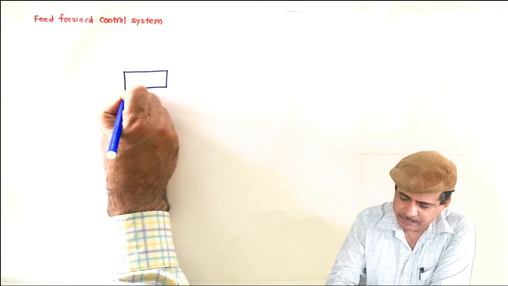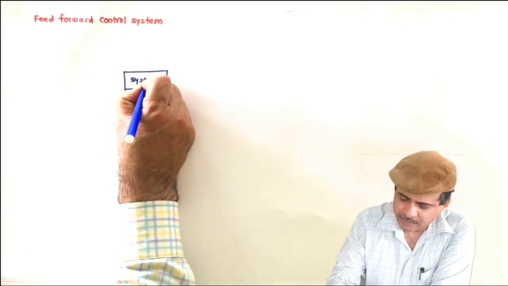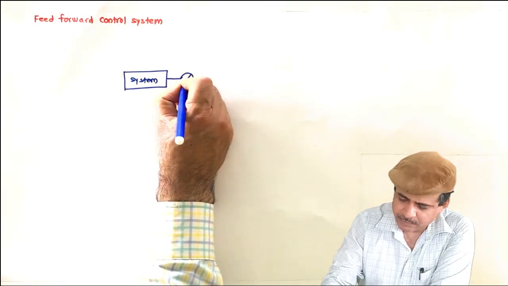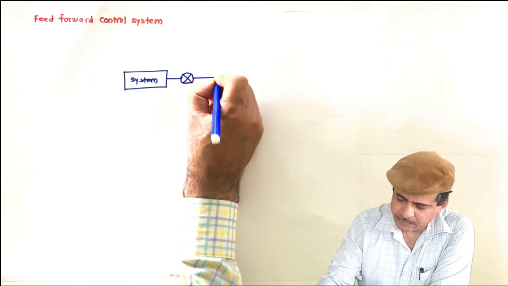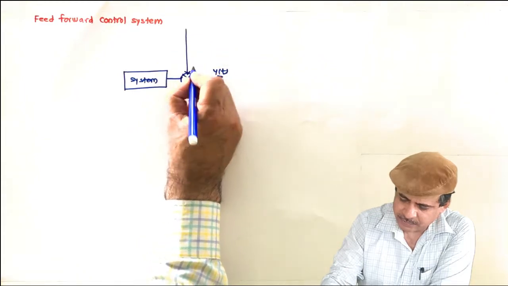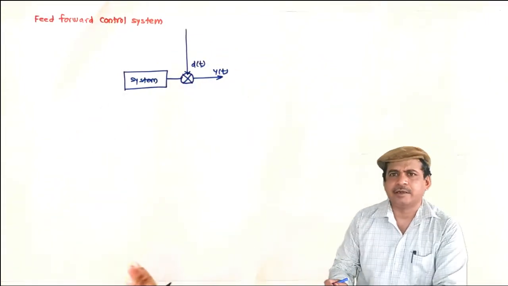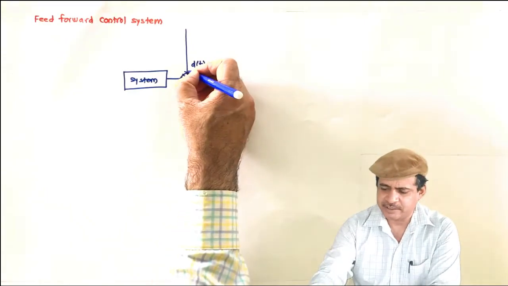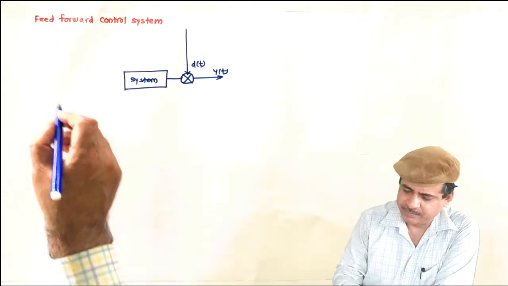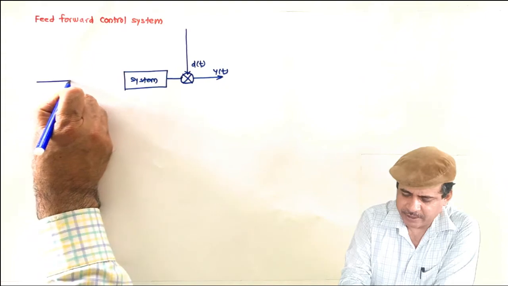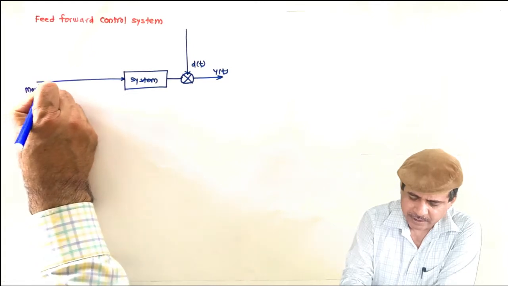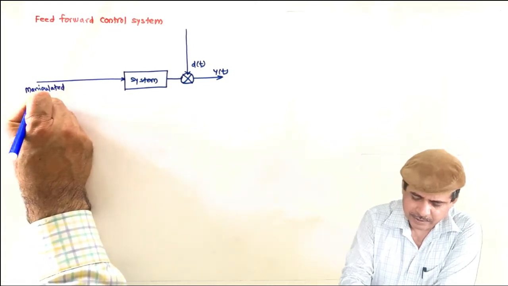There is a system, and suppose in this output there is addition of disturbance, say d of t, and many times in many books this is directly connected to the system also, just for the purpose of simplification. And here I will have the manipulated variable.